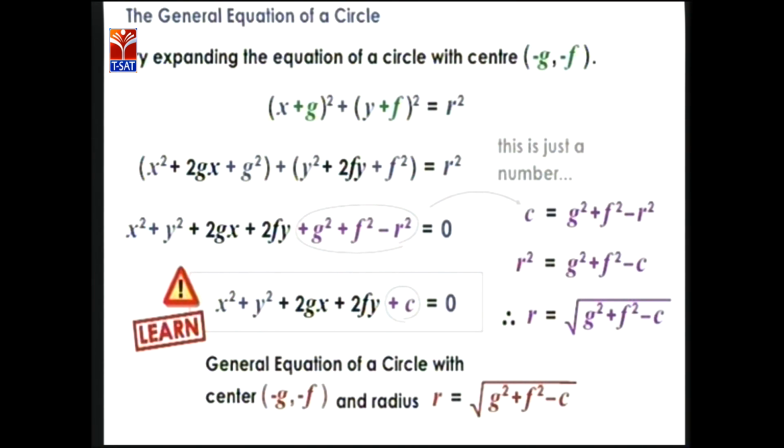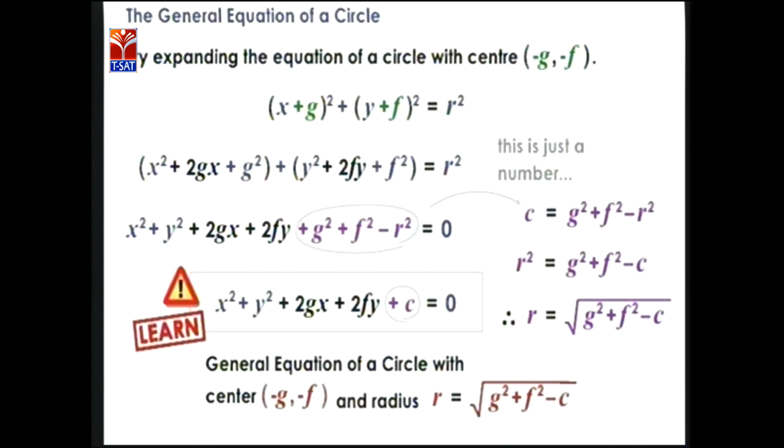Here x square plus y square plus 2gx plus 2fy are the variables, and g square plus f square minus r square is the constant term. So constant term c equals g square plus f square minus r square.